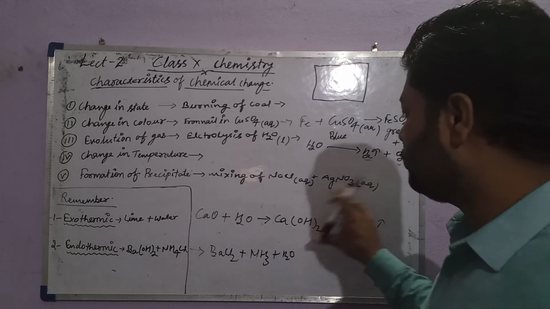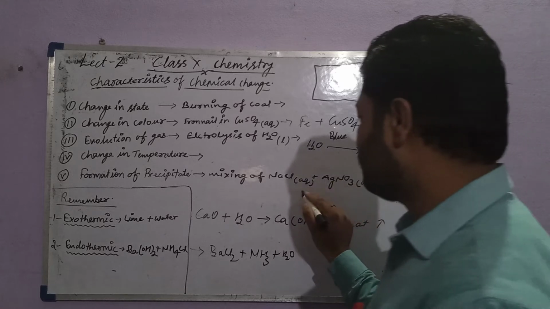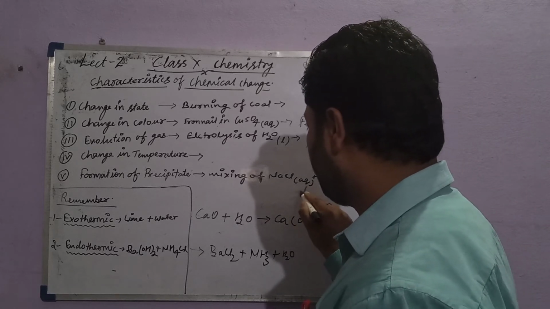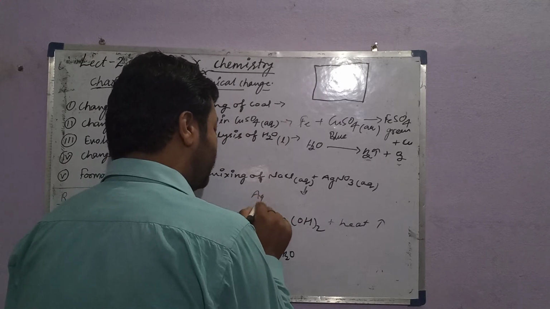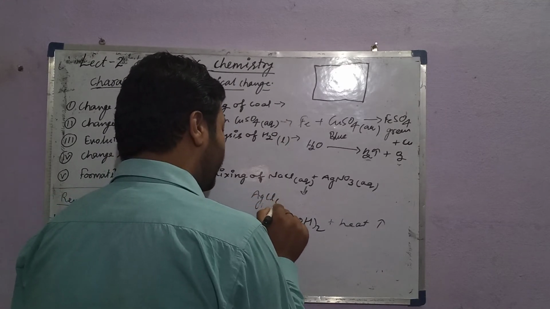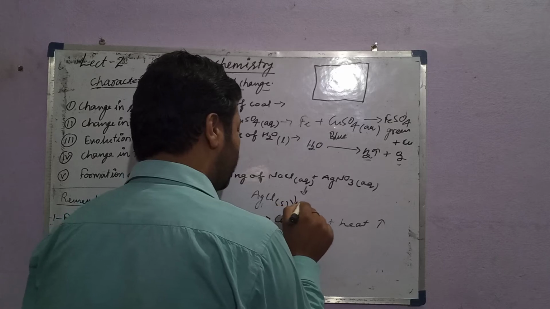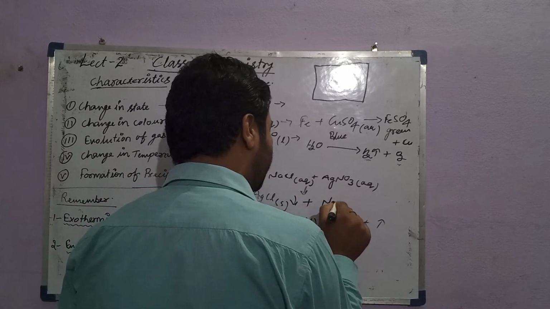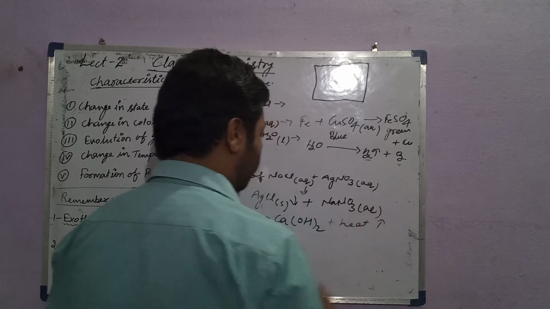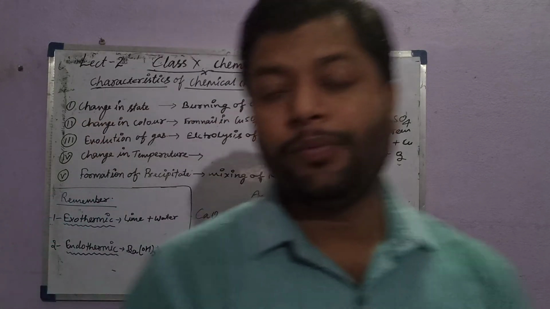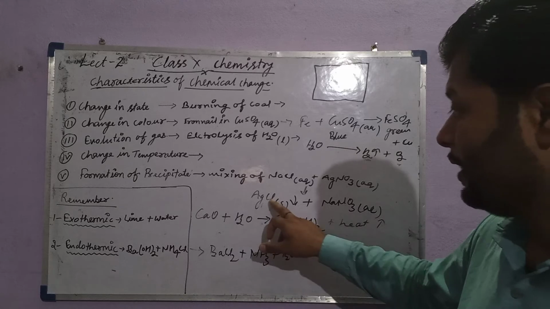When we mix these two, NaCl and AgNO3, we get a white precipitate of silver chloride and sodium nitrate, NaNO3, aqueous solution. Class, it's very easy to note down.